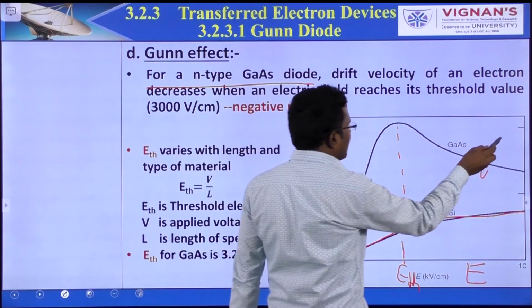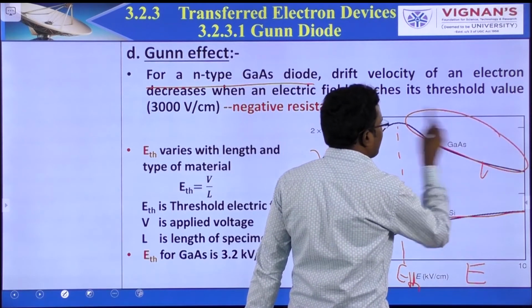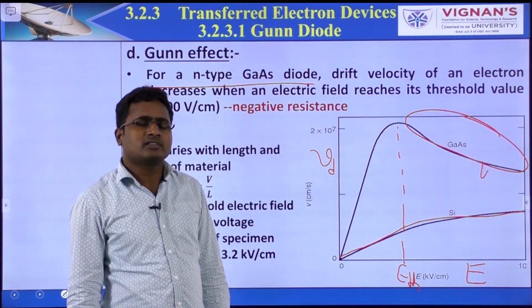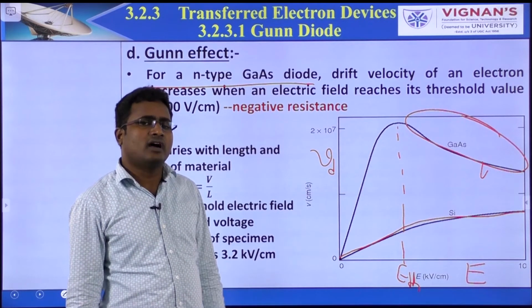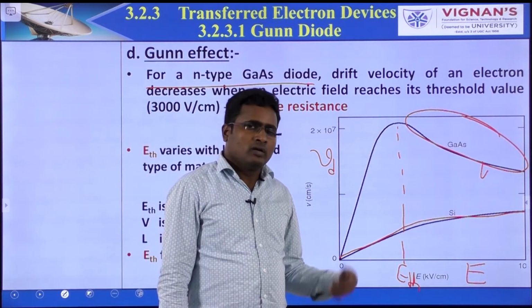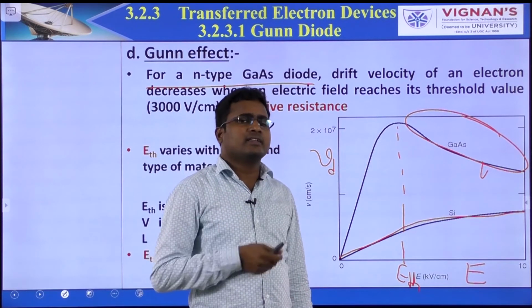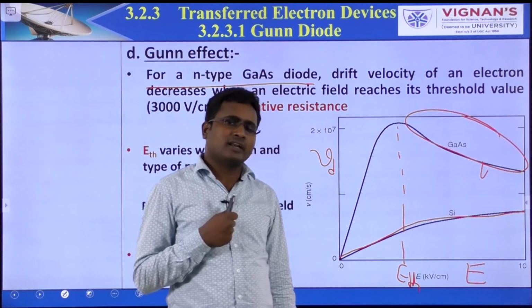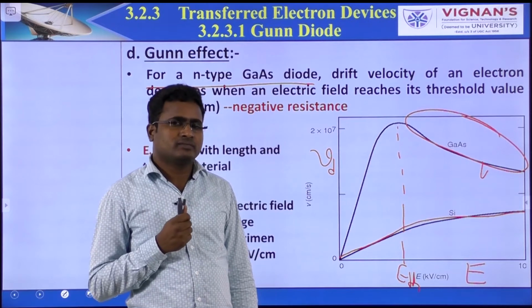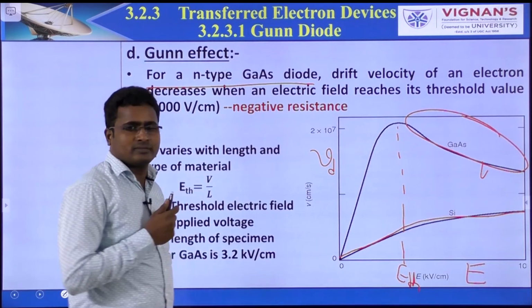This decreasing drift velocity generates the oscillations. That region is called the negative resistance region. I will explain in the operation why the drift velocity of electrons decreases. Okay, this is the Gunn effect.